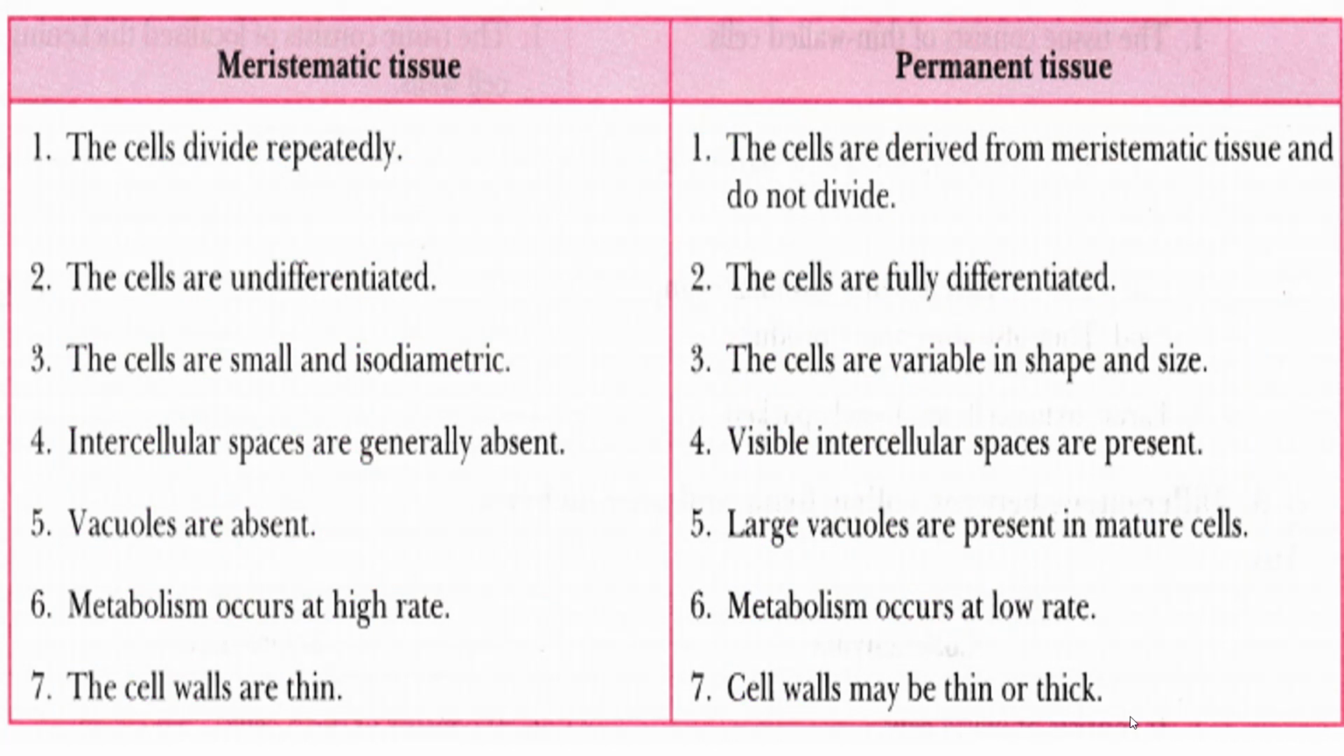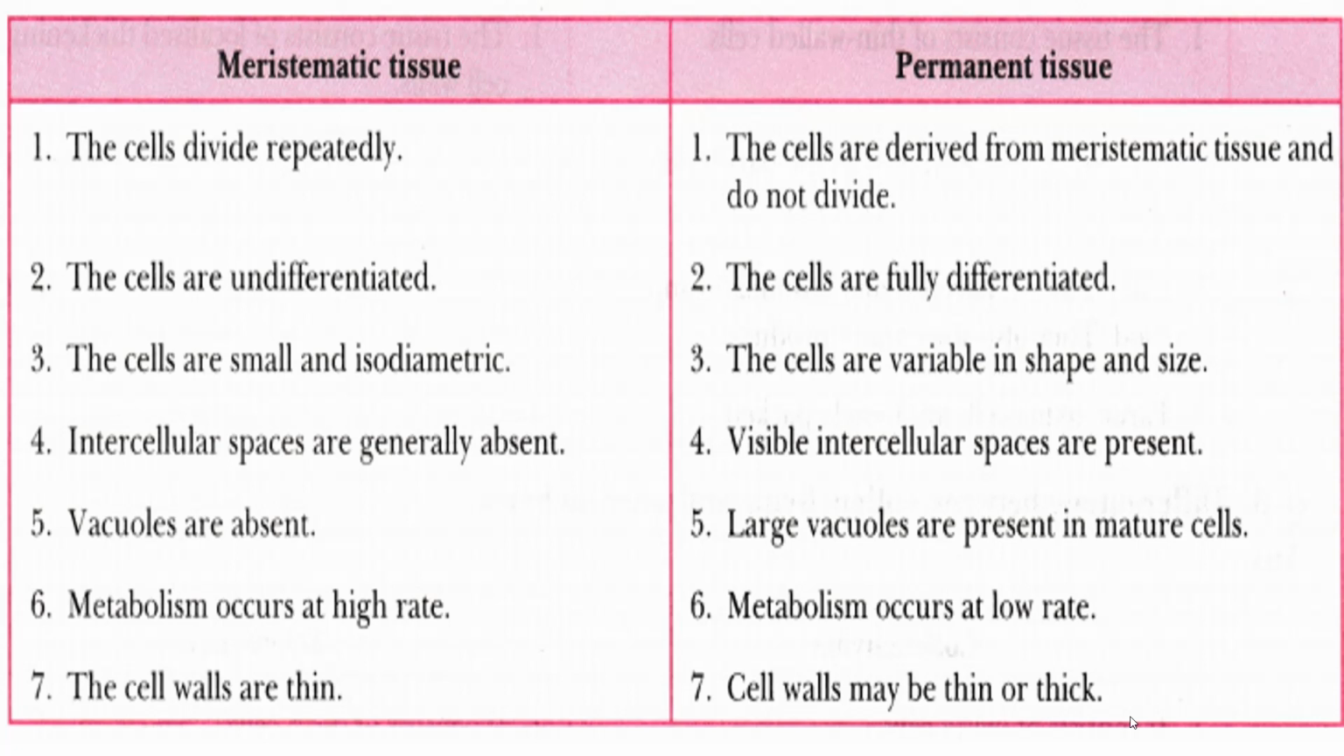Now the main differences between meristematic tissue and permanent tissue, because when we talk about plant tissue, there are two types, as you have seen in the second and third slides. In meristematic tissue, the cells divide repeatedly. In permanent tissue, the cells are derived from meristematic tissue and do not divide. Meristematic cells are undifferentiated; permanent cells are fully differentiated. Meristematic cells are small and isodiametric, and permanent cells are variable in shape and size.